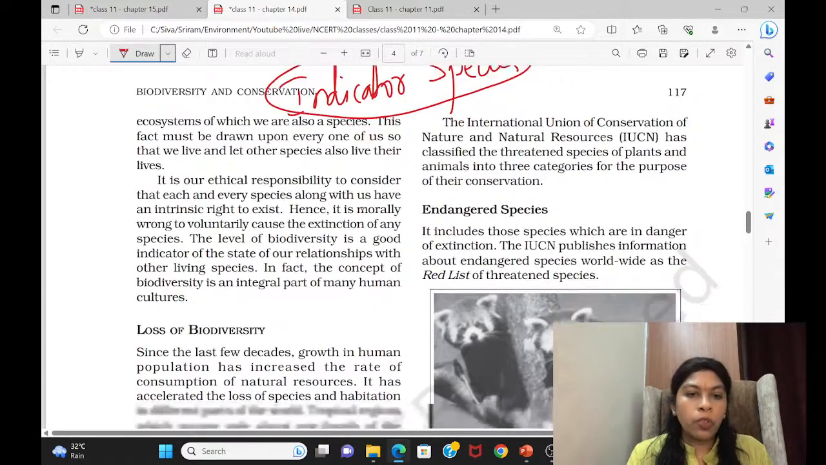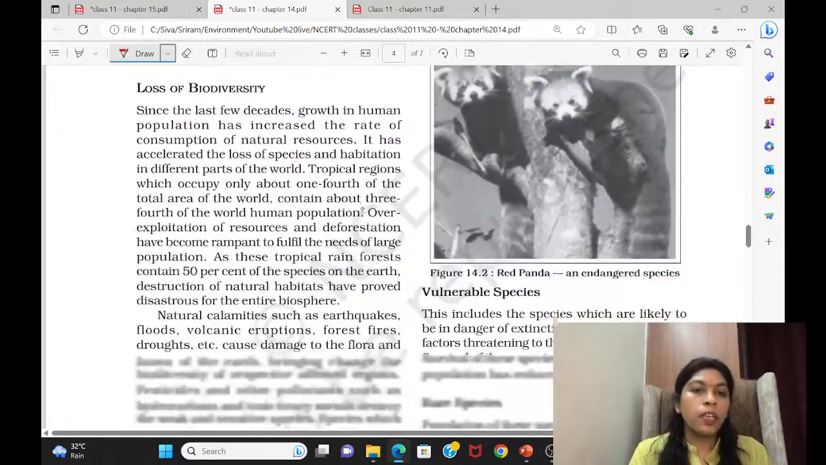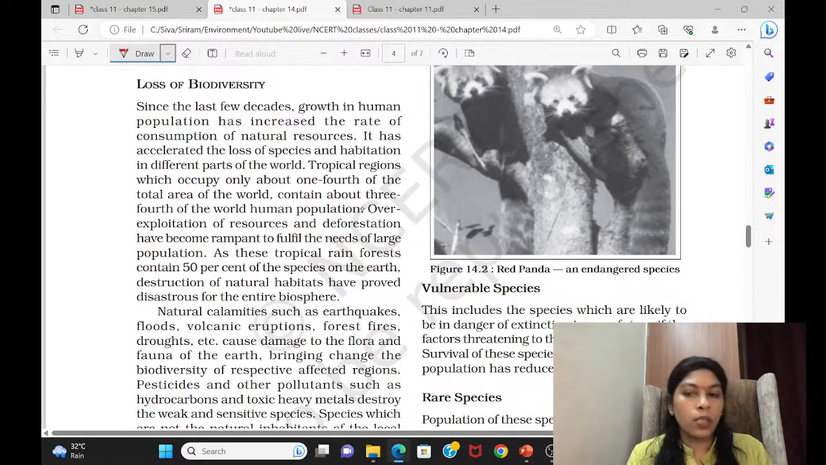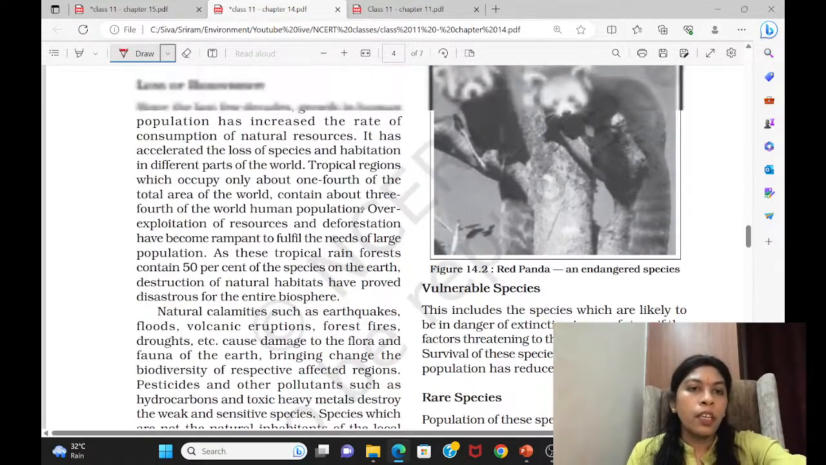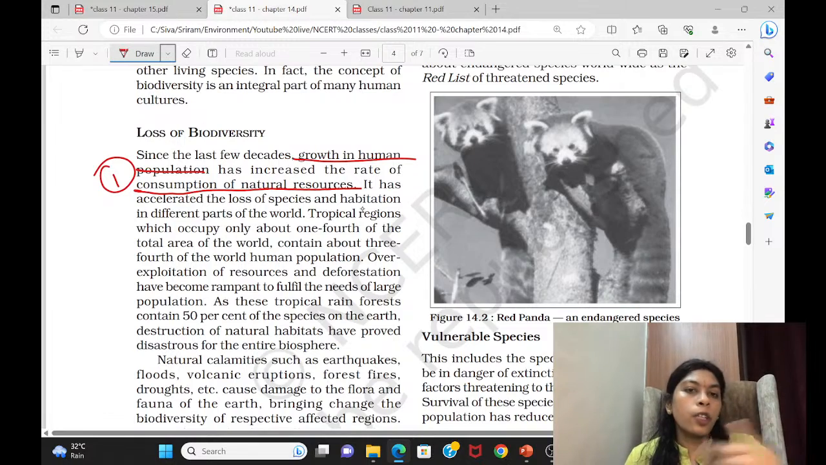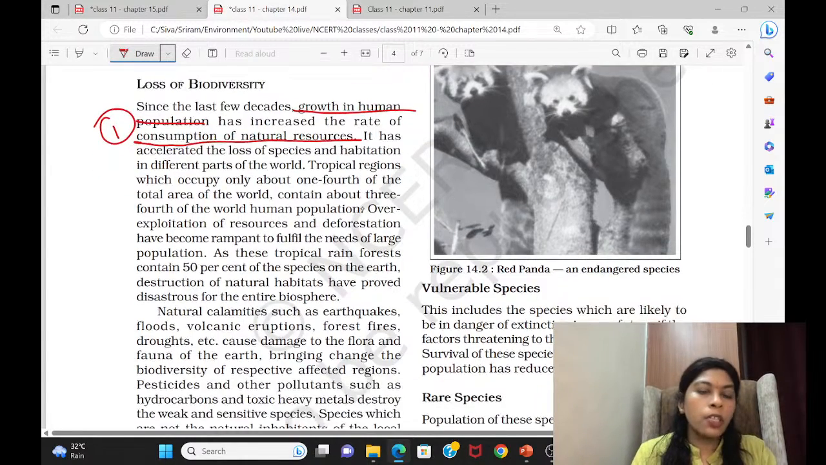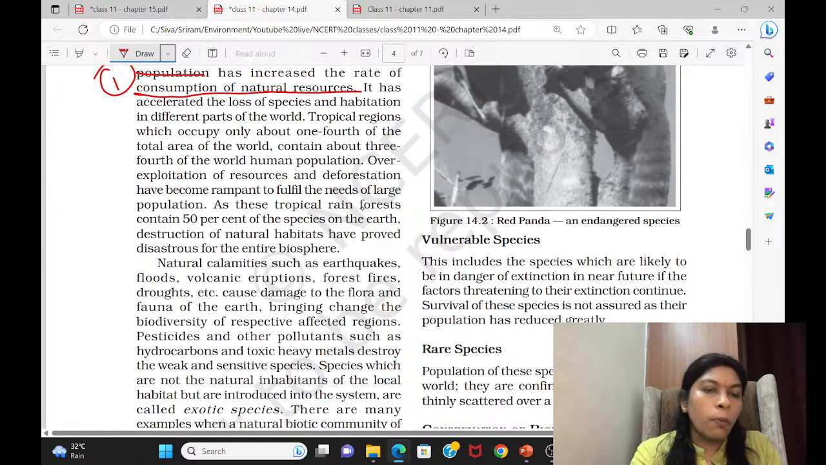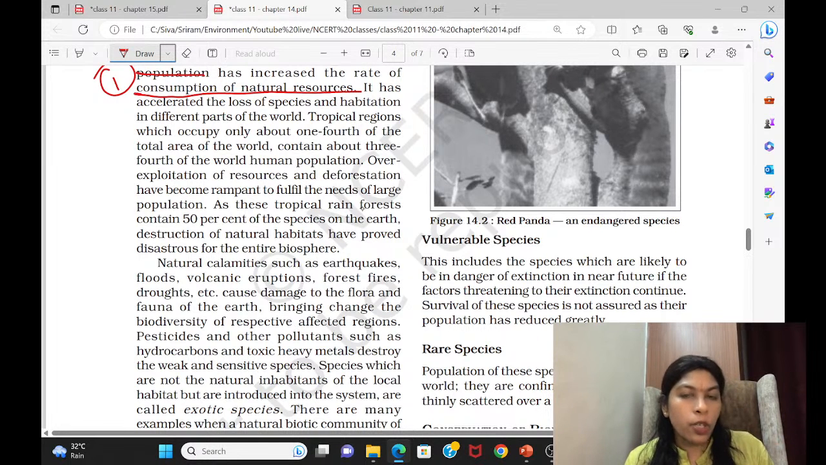Right now, we'll move to the loss of biodiversity. As you can see, what are the reasons causing the loss of biodiversity? That is given here: growth in human population increases the rate of consumption of natural resources. Number one, it has accelerated the loss of species and habitat. About tropical regions and so on, you can just give it a reading, there is no need to mark it. Yes, the main reason is consumption of natural resources.